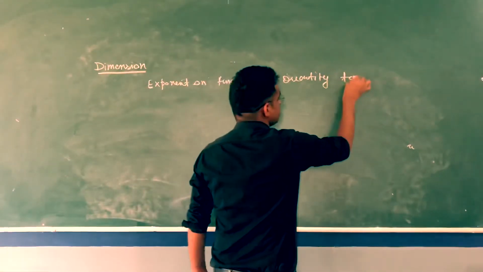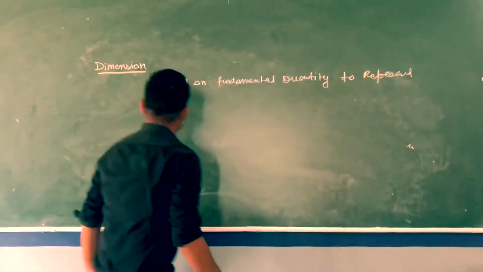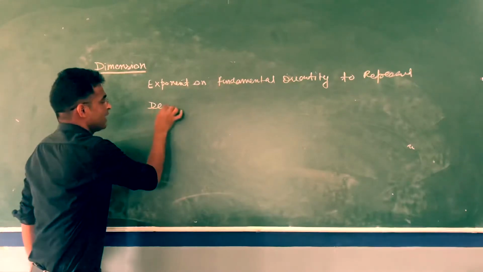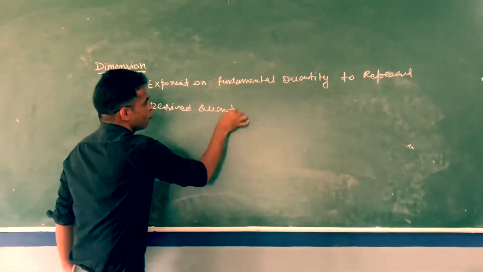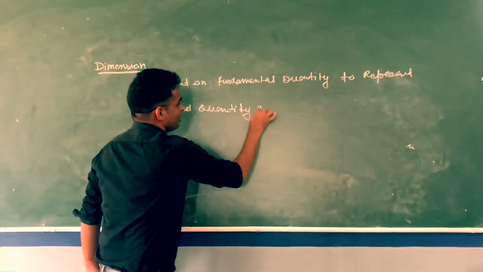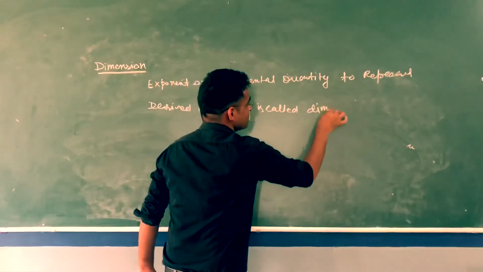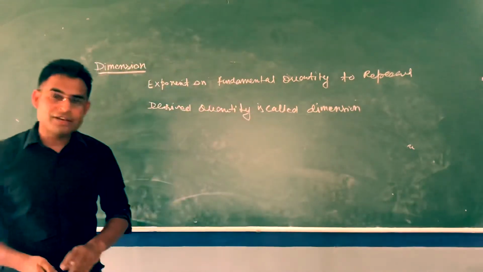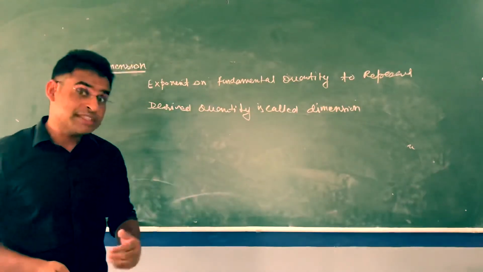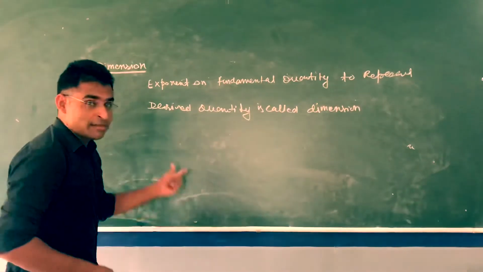to represent derived quantity is called dimension. What's the meaning of this sentence? It's an exponent on fundamental quantity to represent derived quantity is called dimension. Let me take one example that will make it clearer.